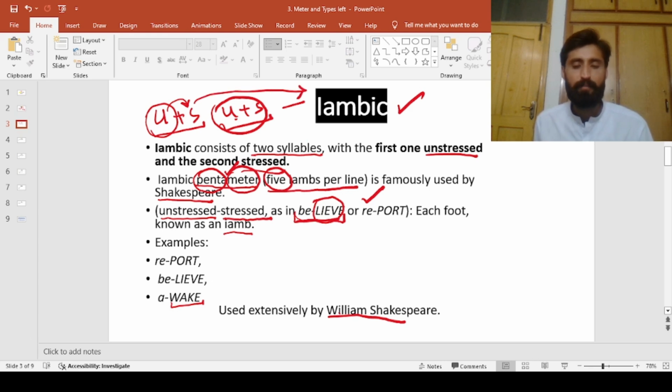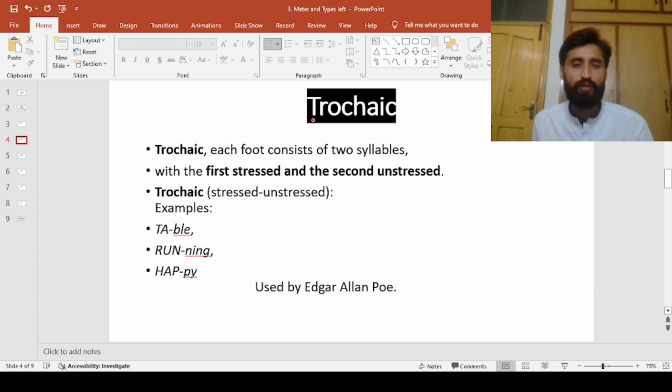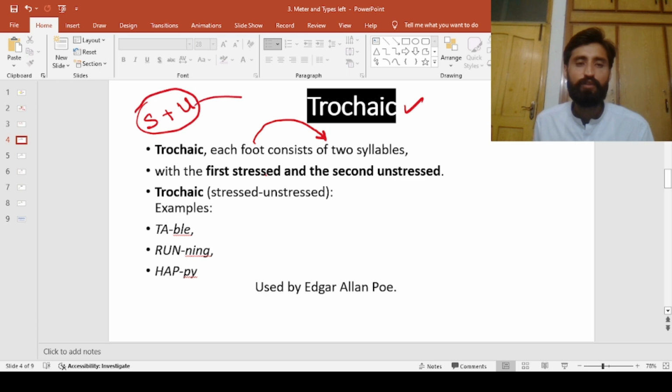iambic, right? Now let's move on to the next one, that is trochaic. Let's find out what we have in trochaic. Each foot consists of 2 syllables. We have already discussed that a foot is comprised of 2 syllables. So in trochaic, the first one is stressed, the second one is unstressed. If this is the pattern, stress followed by unstressed, this is what you call trochaic.